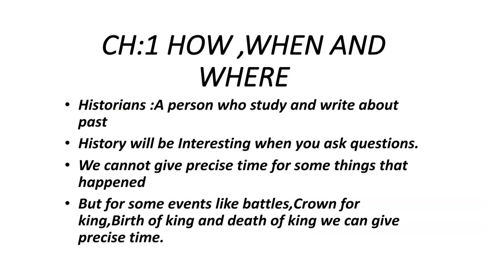And for some events we can give accurate date, that is precise. I already said no in vocabulary. For some events we cannot give precise date. For what events we cannot give precise date? So I will give you an example, whatever in the book. When the people started to drink tea, do they started to drink tea in a particular day? No. We can give only span of time. That is from this century to this century. 19th century people started to drink tea. Like that we can give only span of time, not an accurate date. Can able to give any accurate date for when people started to drink tea? No. So for this type of events we cannot give accurate time or date.